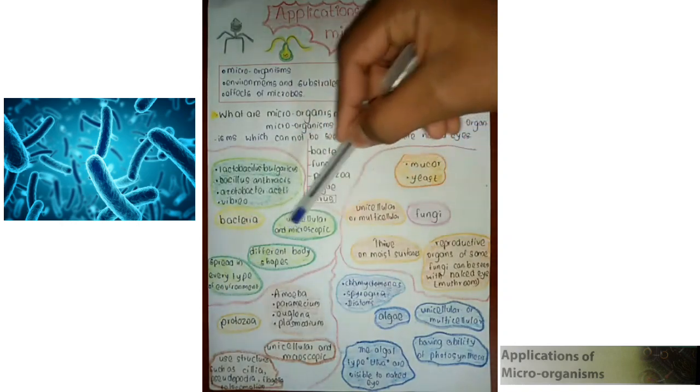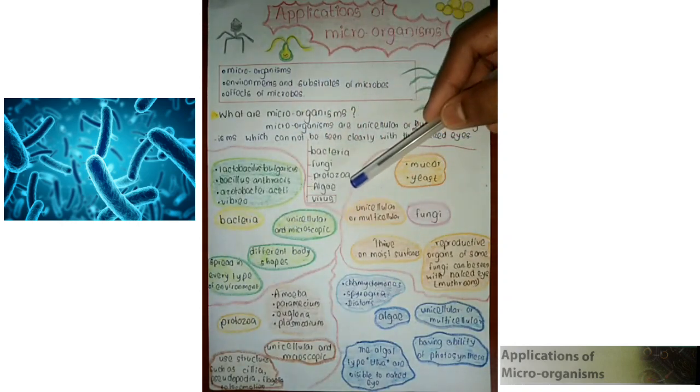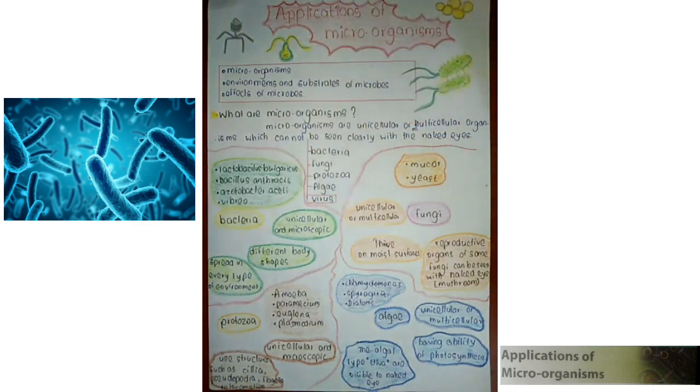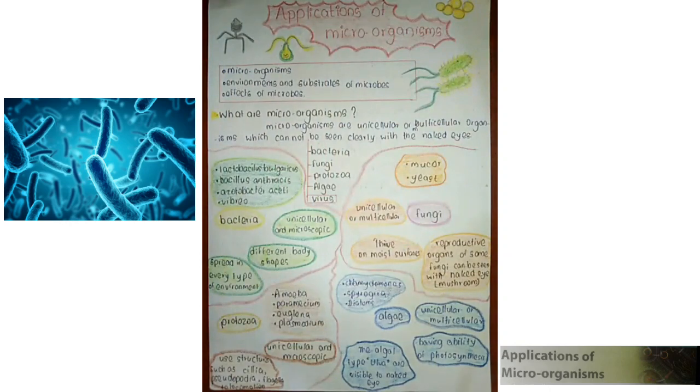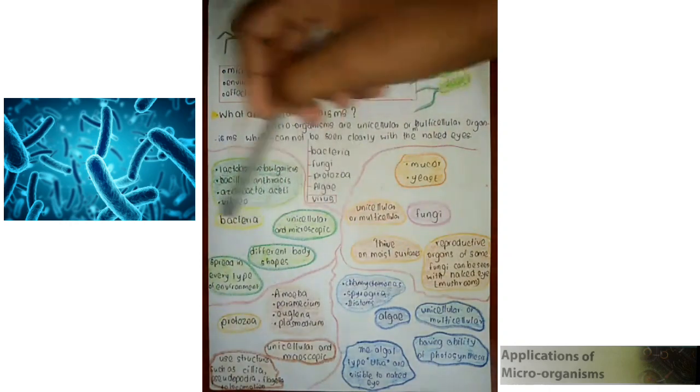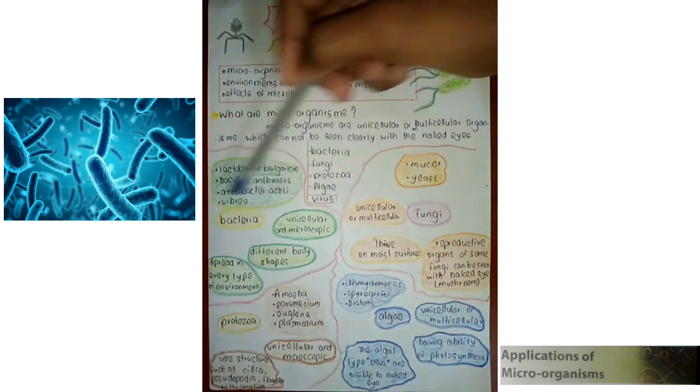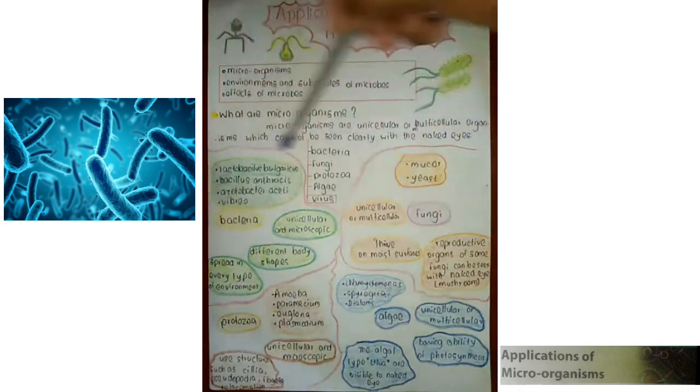Okay, now we talk about bacteria. Bacteria are unicellular and microscopic organisms and they have different body shapes such as round shape, rod shape, comma shape and spiral shape. And they spread in every type of environment on earth.